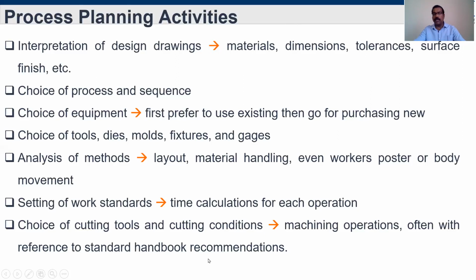For example, with part families, they manufacture similar kinds of products many times. So by their experience, they might have prepared reference books or a standard handbook, which tells them, for this particular material and workpiece diameter, you have to give a depth of cut of 1 millimeter, and the machine should run at 100 rpm, 1000 rpm. If we need a good surface finish, high rpm needs to be maintained and less depth of cut. Like that, the values will be given in the standard handbook, so we can refer to it.